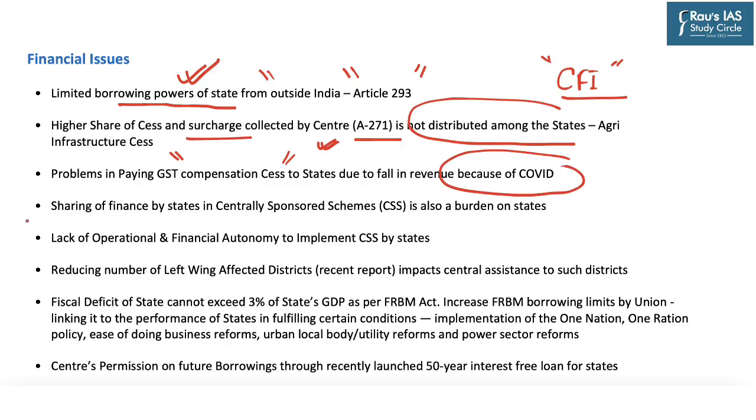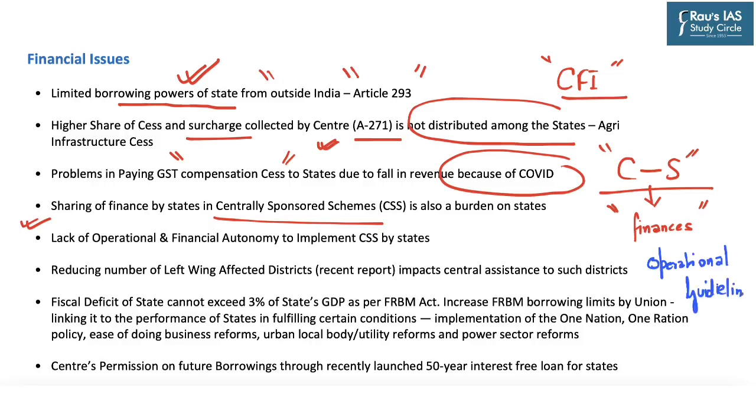Another area of financial constraint for the state is the sharing of finances by the center with states with respect to centrally sponsored schemes. Now, in the centrally sponsored schemes, both the center and states share the finances. However, the provision of money under the centrally sponsored schemes also comes along with certain conditions or operational guidelines. Now, at times, states find it difficult to implement these operational guidelines. So, at times, certain states do not end up implementing the centrally sponsored schemes. Rather, they implement their own scheme. And because of this, it results in loss of revenue for such states.